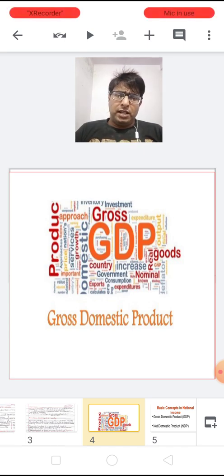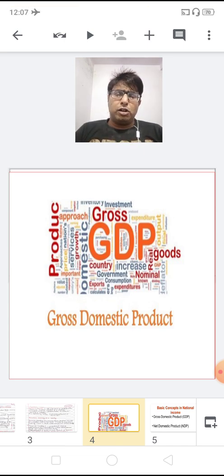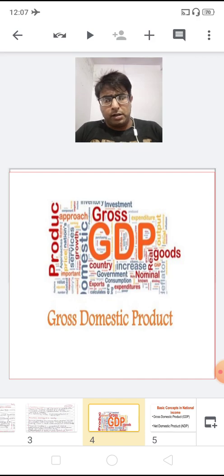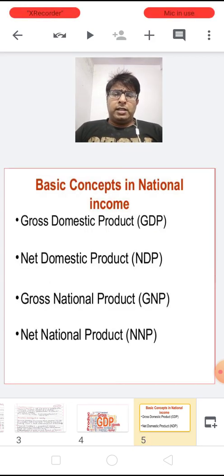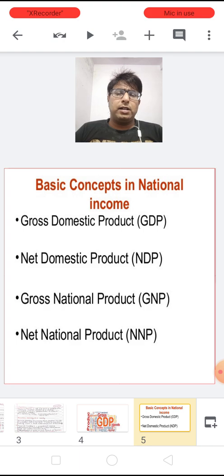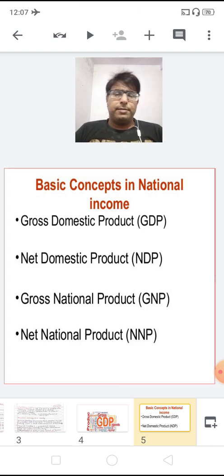Now domestic income, or domestic product, is measured as gross domestic product as well as net domestic product. Here are some of the concepts in national income: the first is gross domestic product, second is net domestic product, third is gross national product, and fourth is net national product.